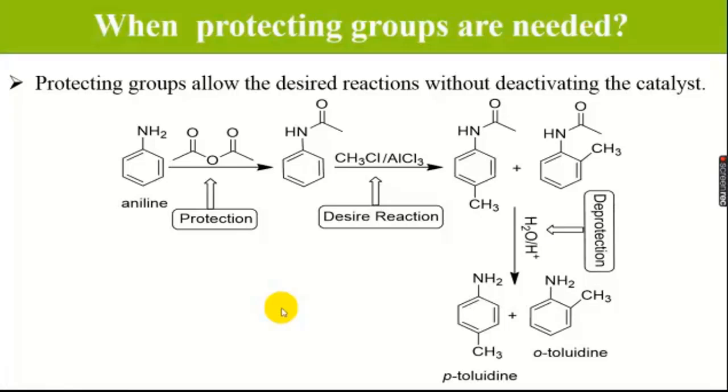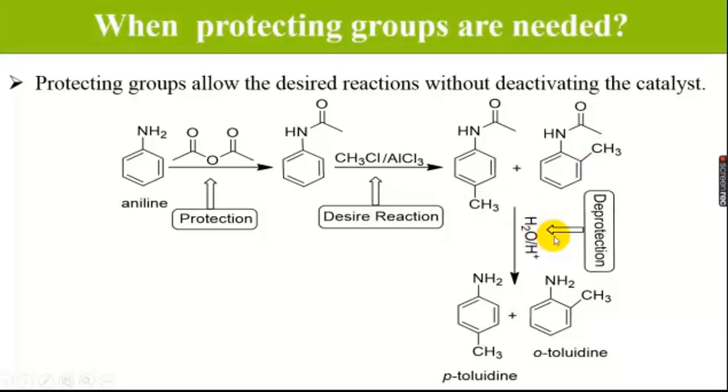In a similar way, I have used protecting groups, the simple one which I used last, that is anhydride, which is commonly used for the protection of amine. And when we have changed this lone pair by using the carbonyl, it is not available for the ring. So aluminium chloride is now available to react with methyl chloride to generate a cation, and this cation will react on ortho and para position to form ortho or para-methyl toluene.